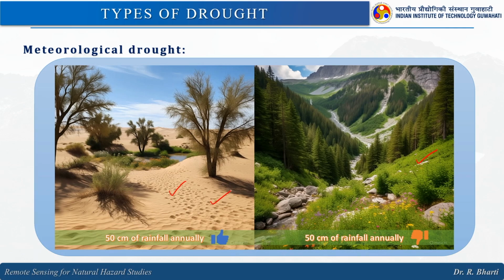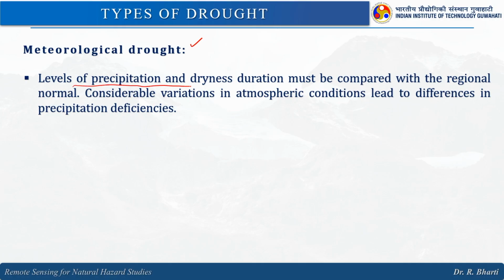No. For the desert, with respect to the average precipitation, this is good and there is no drought condition. But for the other region, with the average rainfall of that particular area, 50 centimeter may be very, very less. So, this area will qualify the criteria of drought, right. Drought is region specific. Level of precipitation and dryness duration must be compared with the regional normal. This is what I explained in the previous slide.